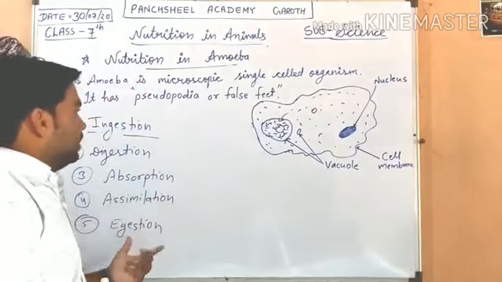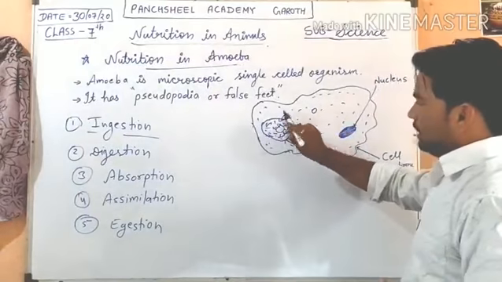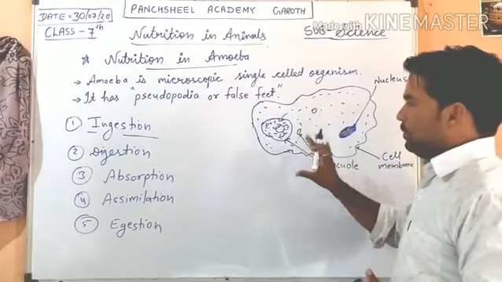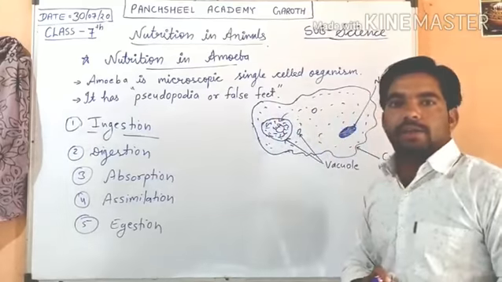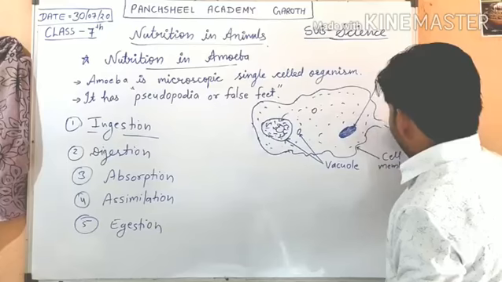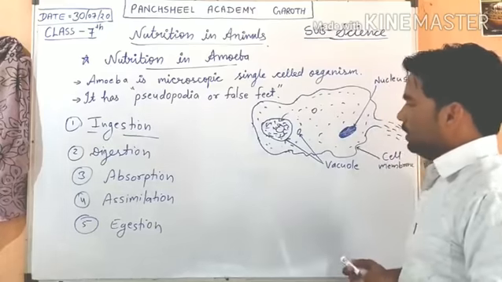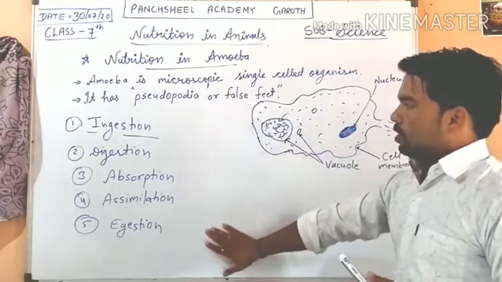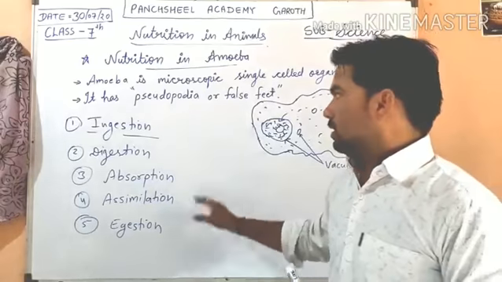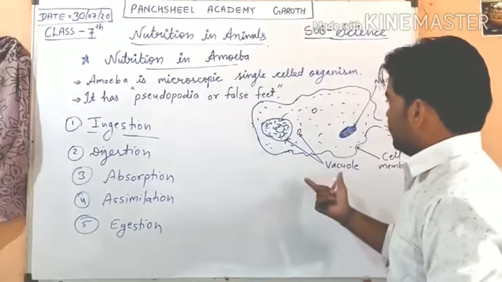After that, the undigested part is egested from the cell membrane into the water. So in this way, 5 main processes of nutrition, or we can say digestion, same process as in human beings, but this amoeba is single celled.